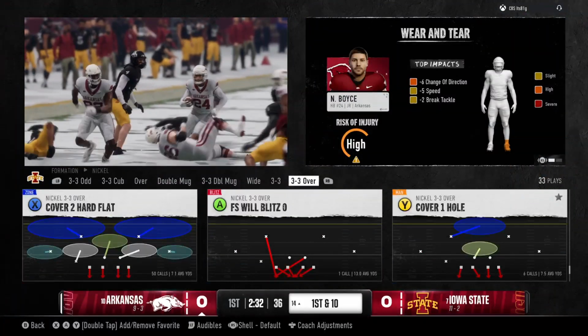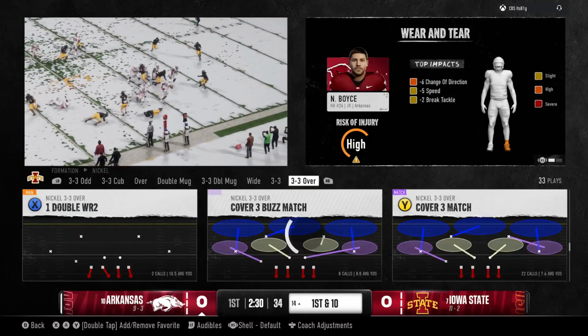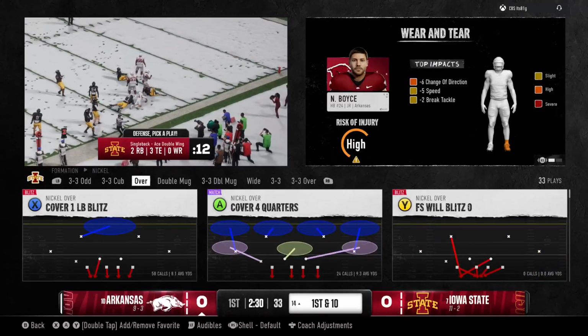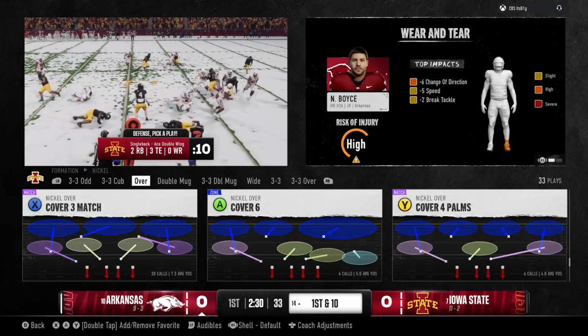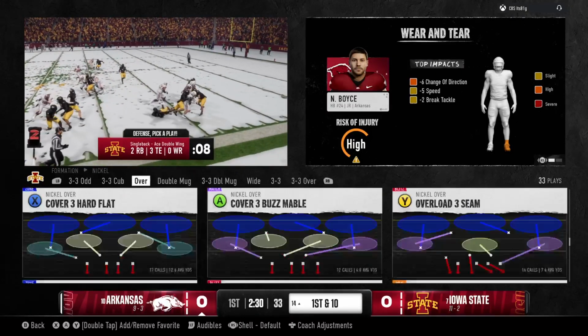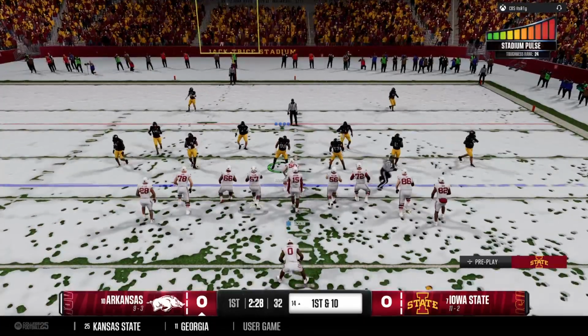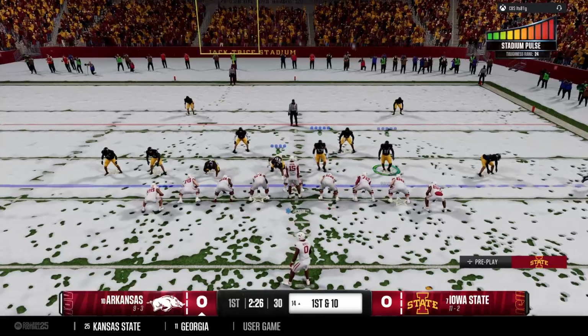Well, this is exactly what you want to see as an offense to open up a football game. Everything seems to be working, whether they're running the football, as we saw right there, able to protect, throw the football with timing and rhythm, everything on full display for this offense to let this defense know they could be in for a long day.